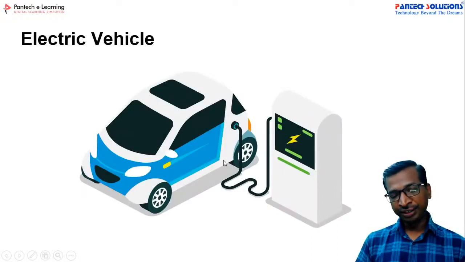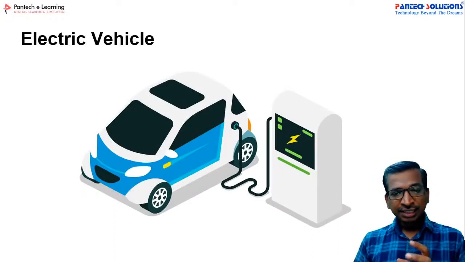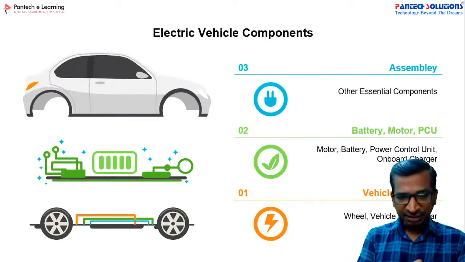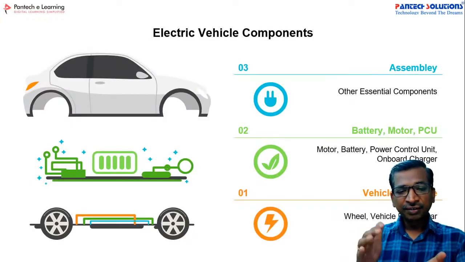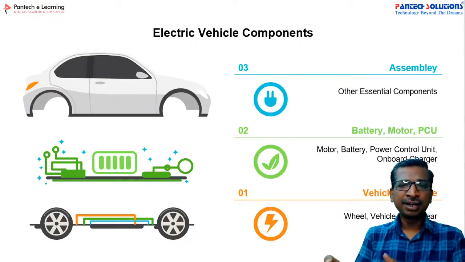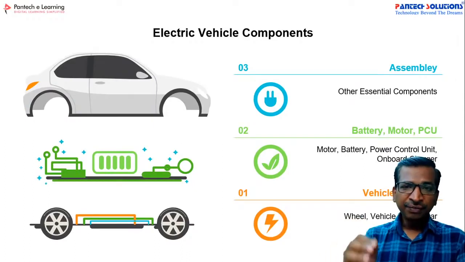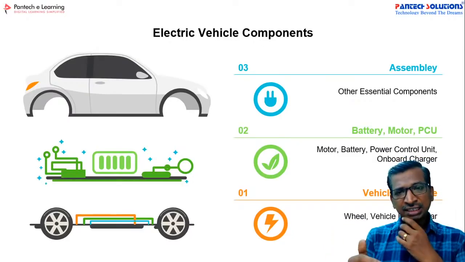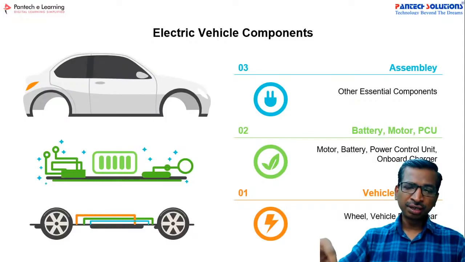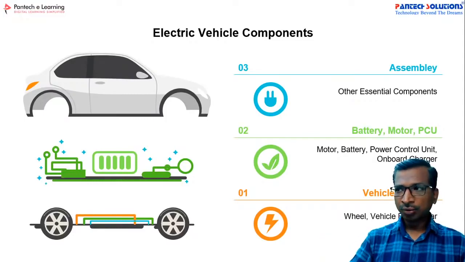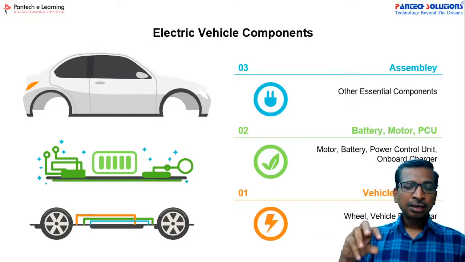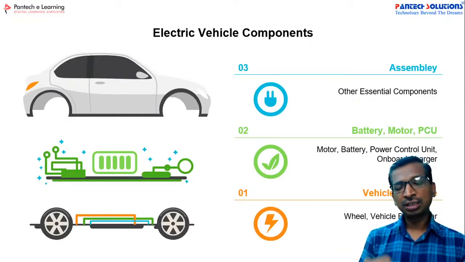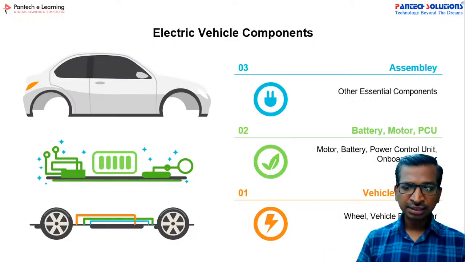And what is an electric vehicle? In an electric vehicle, there are very few components. One is the basic vehicle structure. In this structure, there are the wheel, the vehicle body, and the gear mechanism. For an EV system, there is no requirement for a gear, because we can adjust the vehicle speed in the power electronic circuit itself. So no need to worry about the gear system, but you should know the concept of how we can implement gear mechanisms in vehicles. That's why I have added this system.